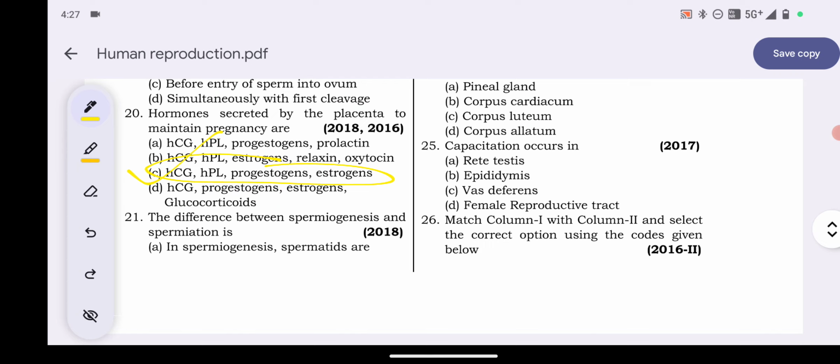During pregnancy, the placenta is an endocrine gland. Human chorionic gonadotropin, progesterone, estrogen and human placental lactogen, HPL, are all secreted by it.